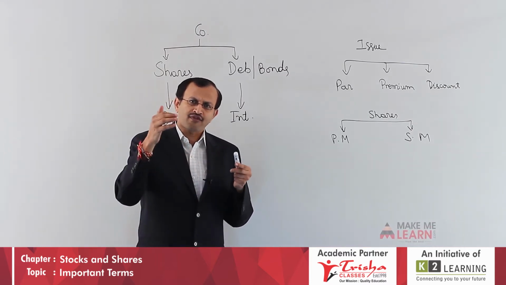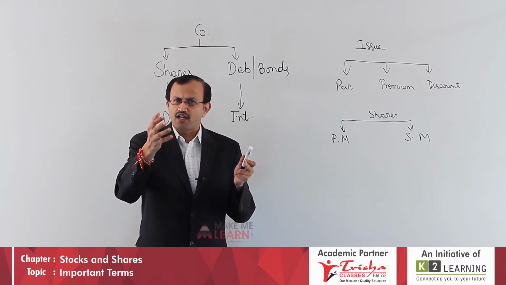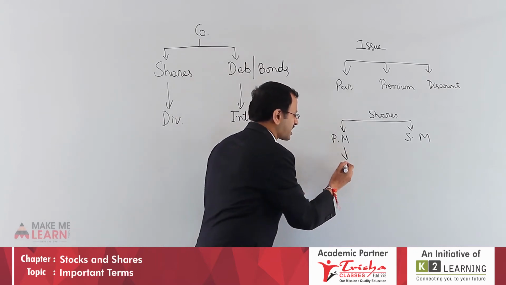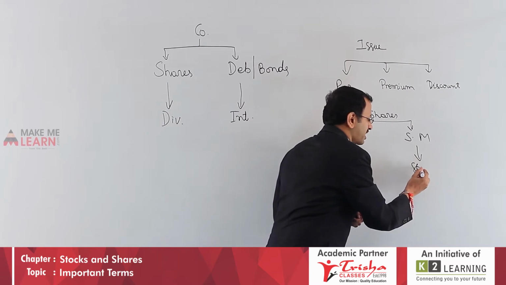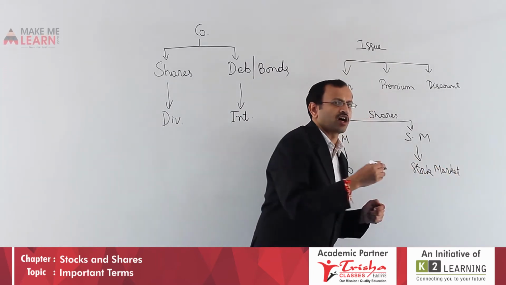If you take the share directly from the company, when the company issues it within a particular period, it is the primary market. Therefore, this is directly from the company, whereas this is from the stock market. How do you get from the stock market? How will I get all those details?